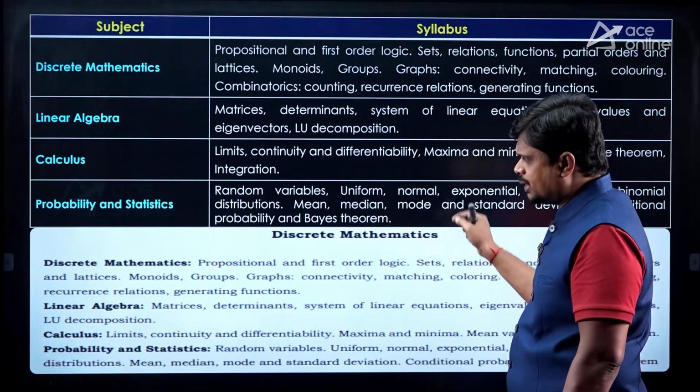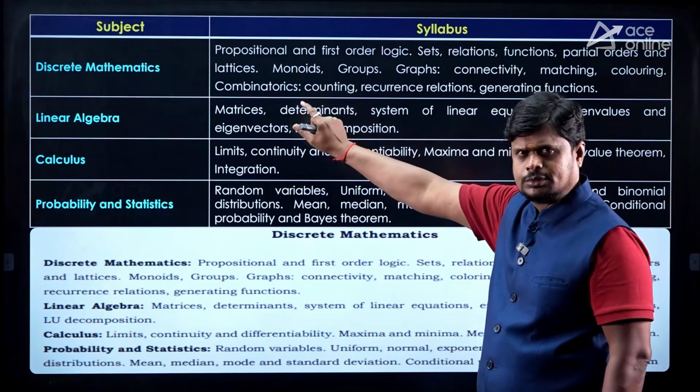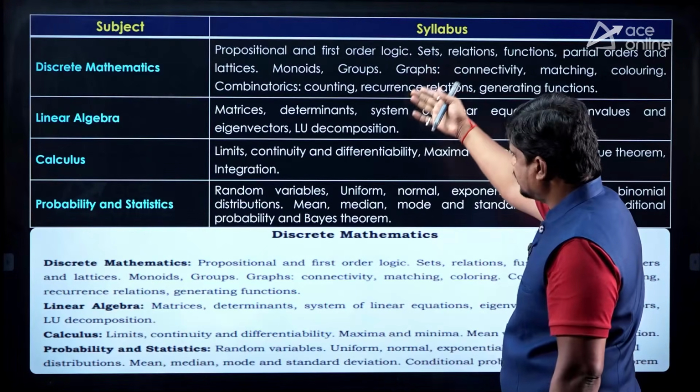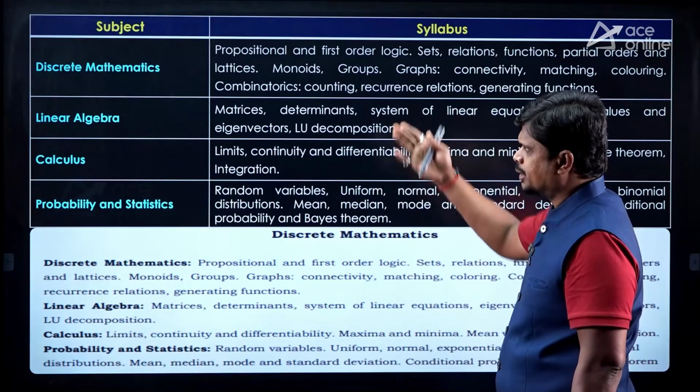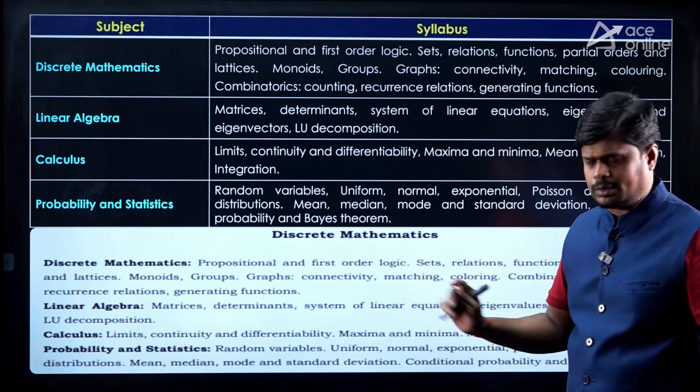In every slide we maintain the same format. The first part is the GATE 27 syllabus, and the second part is the GATE 26 syllabus. If you see this with respect to discrete mathematics, it is the same. There are no changes in discrete mathematics.